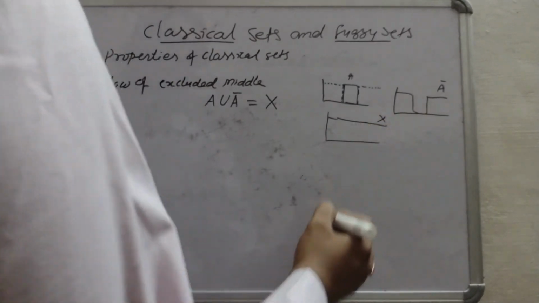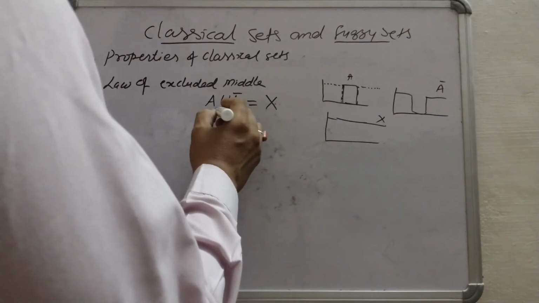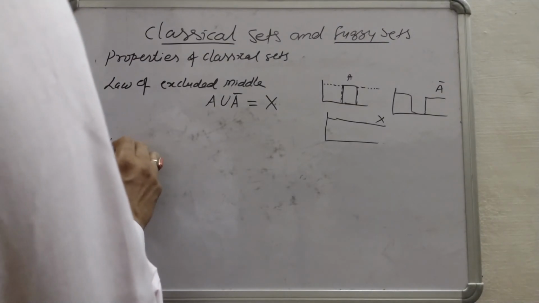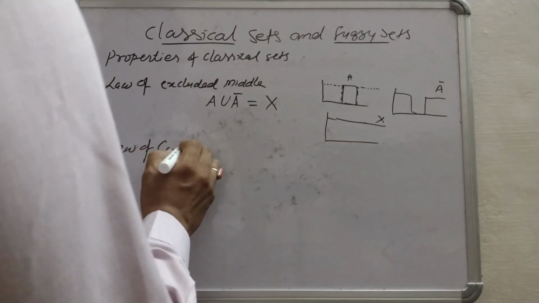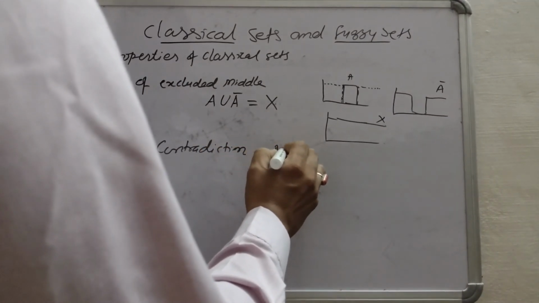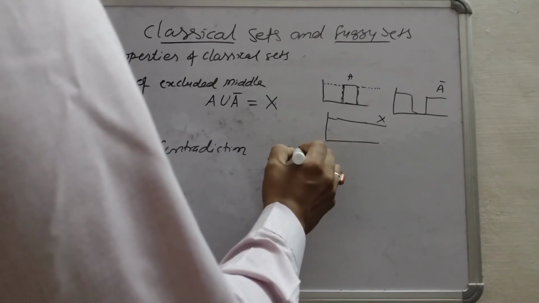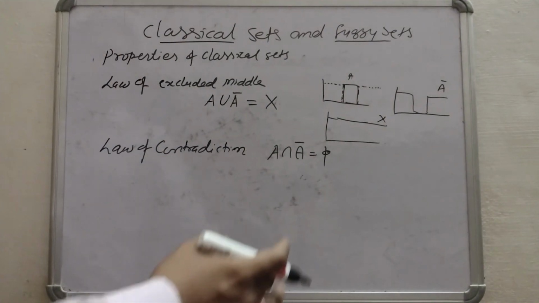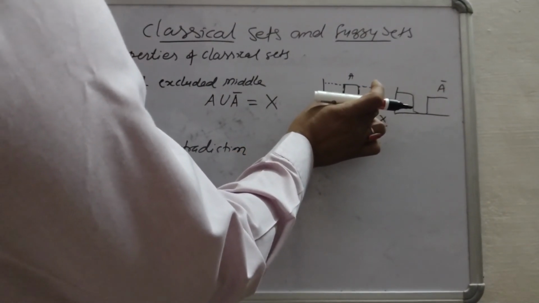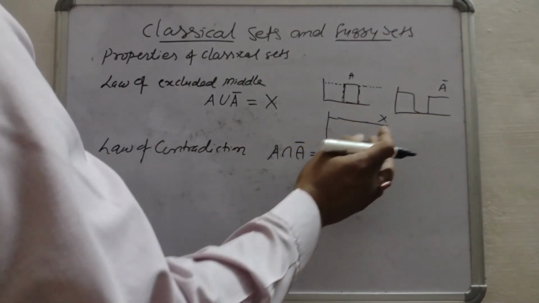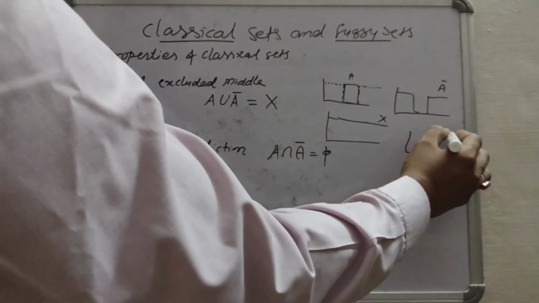This whole universe, X. So law of excluded middle, A union A bar equals X, and law of contradiction, A intersection A's complement equals phi. Again, if we see the common part between A and A's complement, then nothing will be there. So we will get phi only, nothing will be there, only phi.